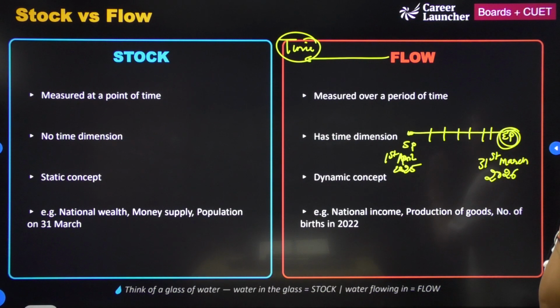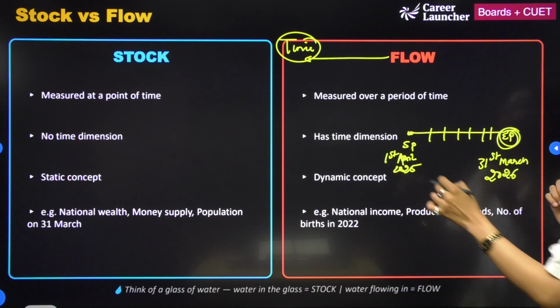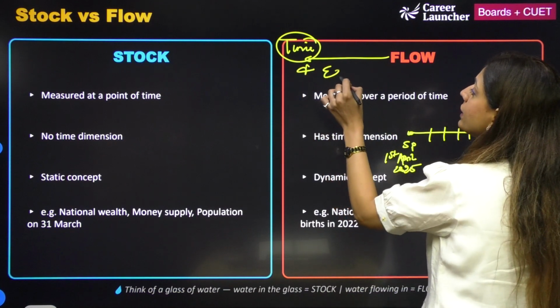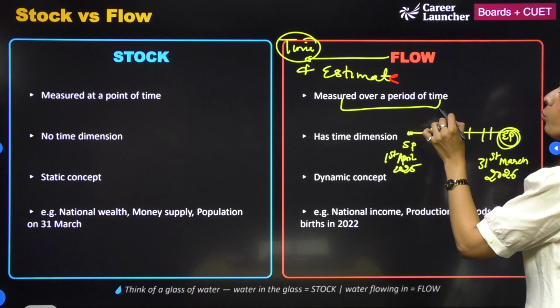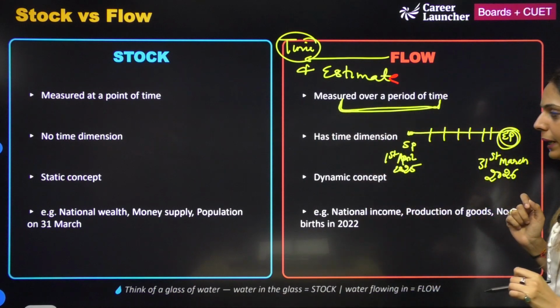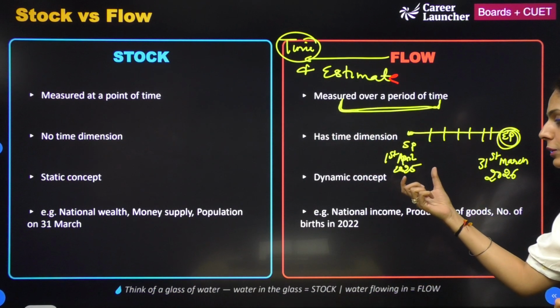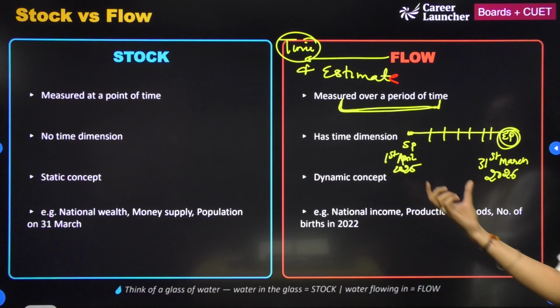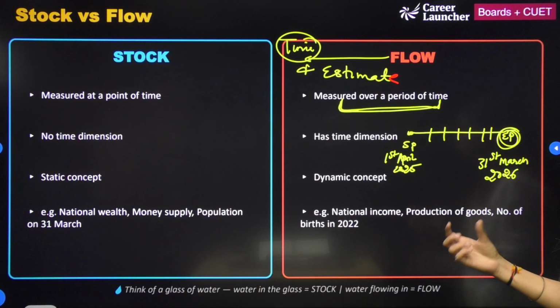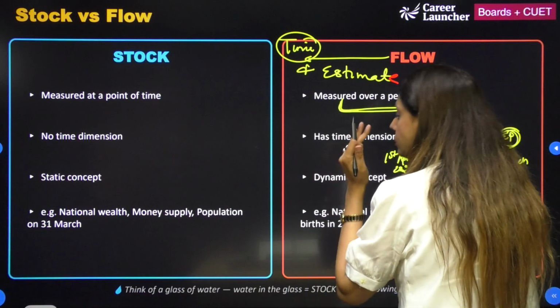So flow happens to be something that is estimated and changes with time. I say measured over a period of time, has time dimensions. It's a dynamic concept. National income, production of goods, number of births in 2022. It is not something that is fixed.